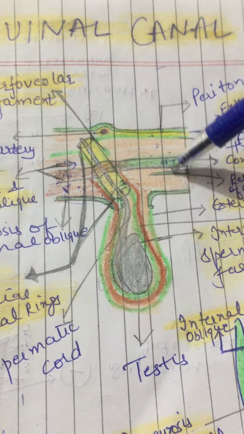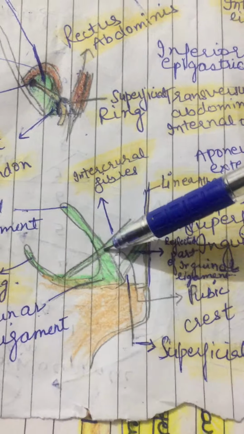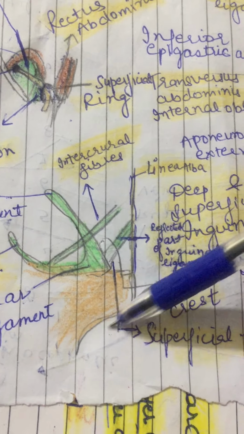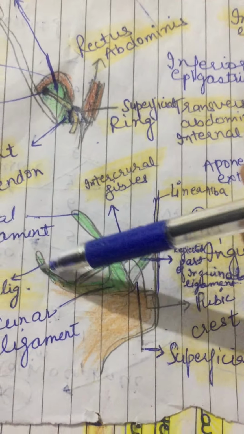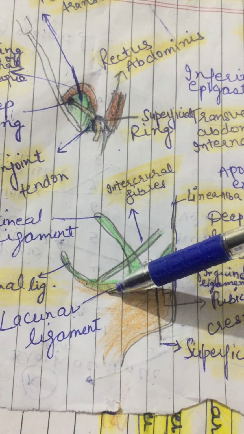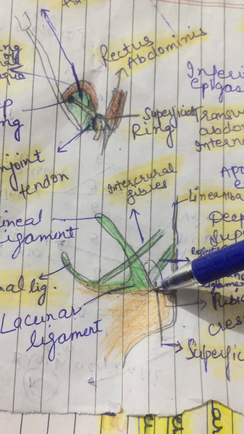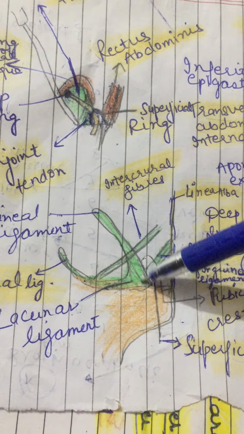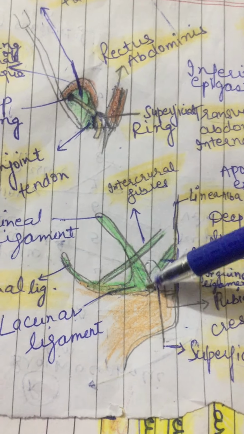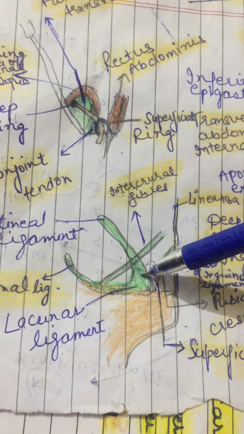And now what is the reflected part of the inguinal ligament? For this, I have drawn one diagram. This is a pubic bone, hip bone, anterior part. So this is inguinal ligament, right? Inguinal ligament has different extensions. One is the triangular expansion attached to the pubic tubercle. Base is free. This is called lacunar ligament. The lacunar ligament is extended backwards and forms the pectineal ligament, right?